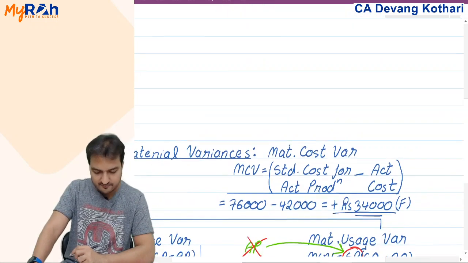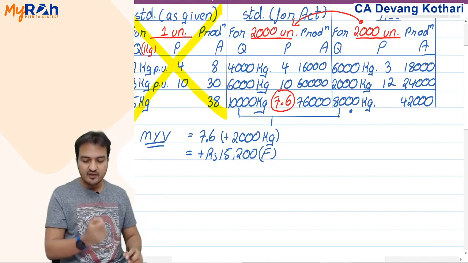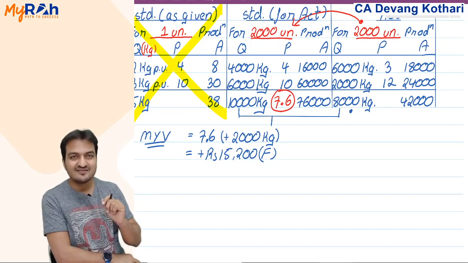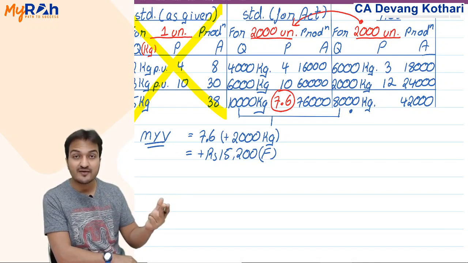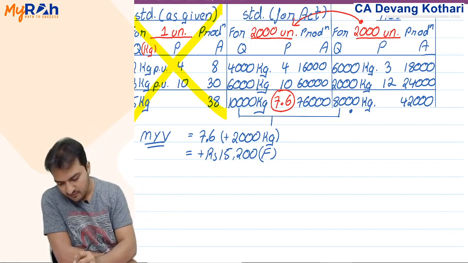Then the material mix variance. If yield variance indicates the total quantity saved, then mix variance indicates how much mixing I did within the actual quantity.